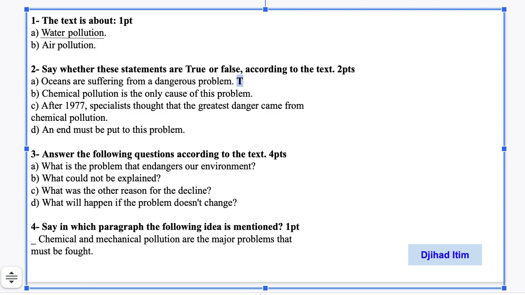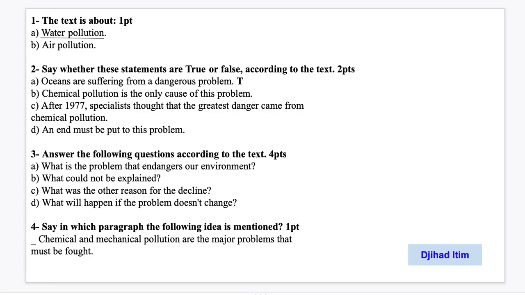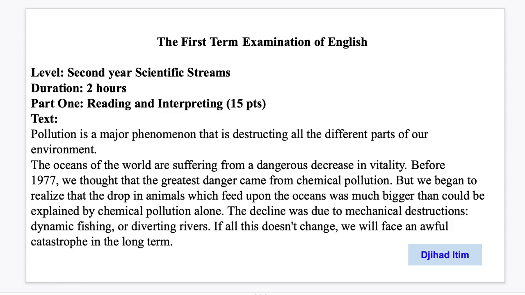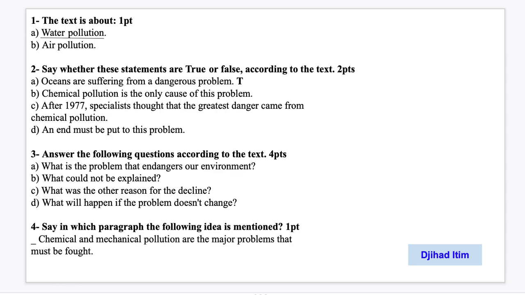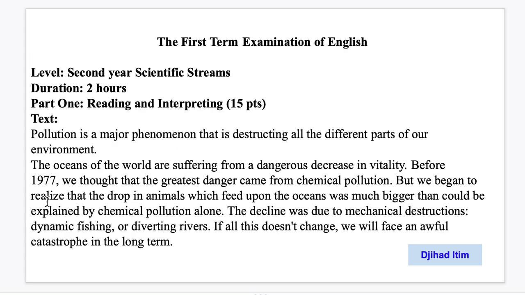We have B. Chemical pollution is the only cause of this problem. Is it true or false? Is chemical pollution the only cause of this problem? So we go back to the text and read. Here we have, before 1977 we thought that the greatest danger came from chemical pollution.